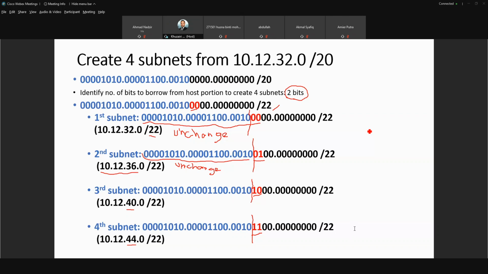Okay, here I'm not talking about the host portion yet. You just want to know, when you create 4 subnets, what is the new network address? The new subnet address here is 10.12.32.0/22. The second subnet is 10.12.36.0/22. The third one is 10.12.40.0/22, and the fourth one is 10.12.44.0/22.